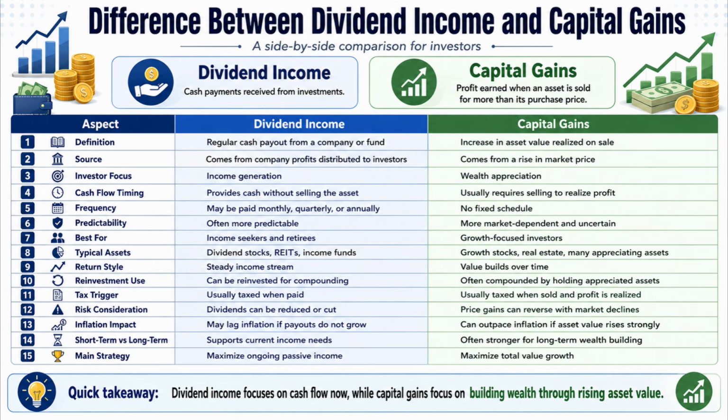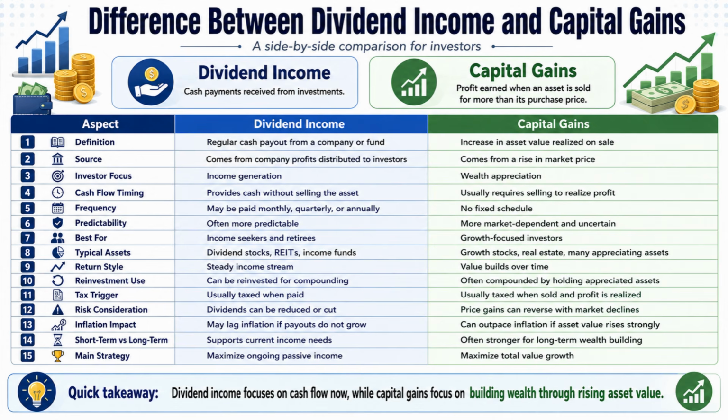In this video, we will discuss the difference between dividend income and capital gains. Number 1. Dividend income is a regular cash payout from a company or fund, whereas capital gains are the increase in asset value realized when the asset is sold. Number 2. Dividend income comes from company profits distributed to investors, whereas capital gains come from a rise in market price. Number 3. Dividend income focuses on income generation, whereas capital gains focus on wealth appreciation.